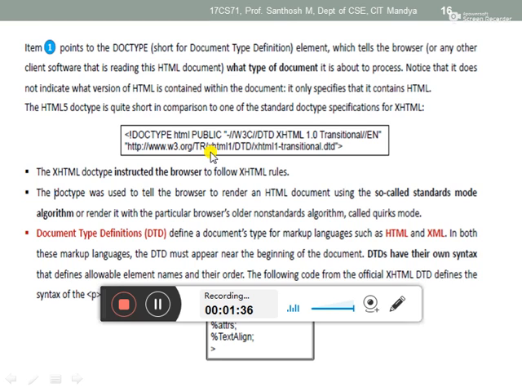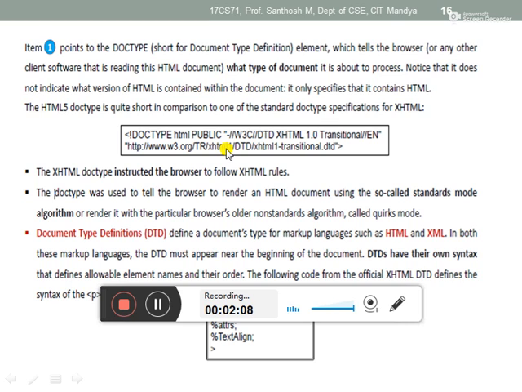Okay, actually this one is the XHTML 1.0 version that I explained in the previous videos. In XHTML 1.0, they made strict rules. According to those rules only you have to type your code. If you made any mistake, it will not allow you to execute. So that's why now if you want to code, we are not mentioning this one. If you mention this one, you should be perfect in your code, typing your tags.